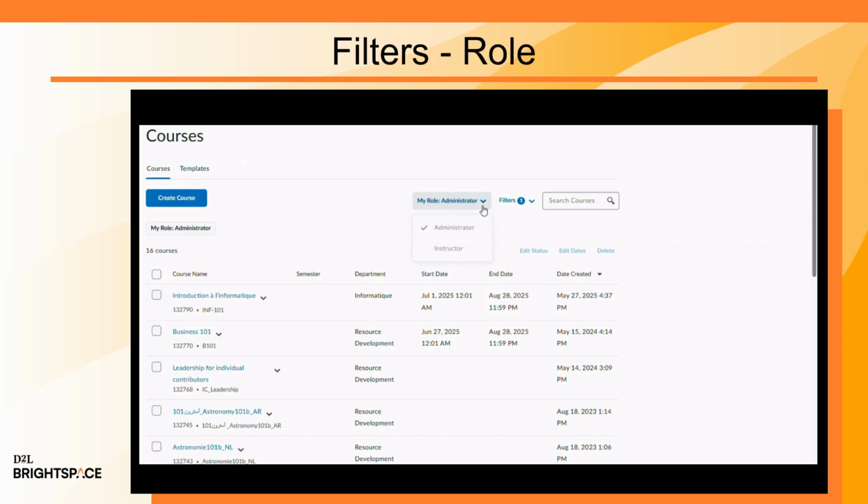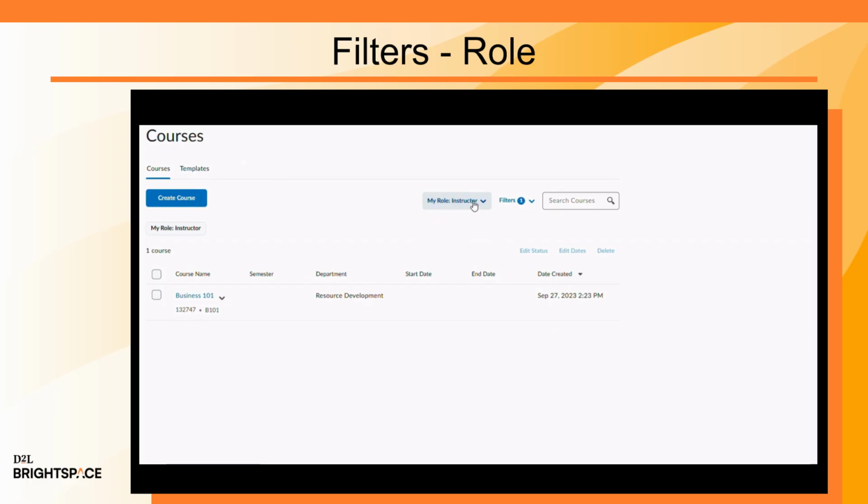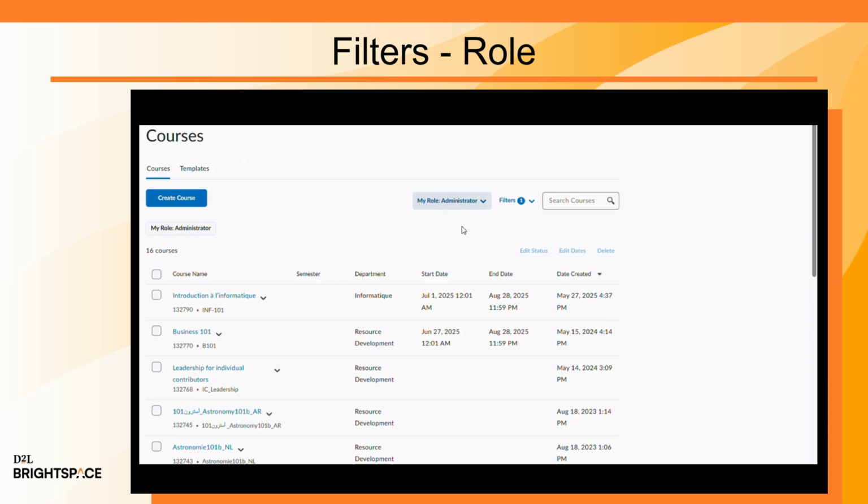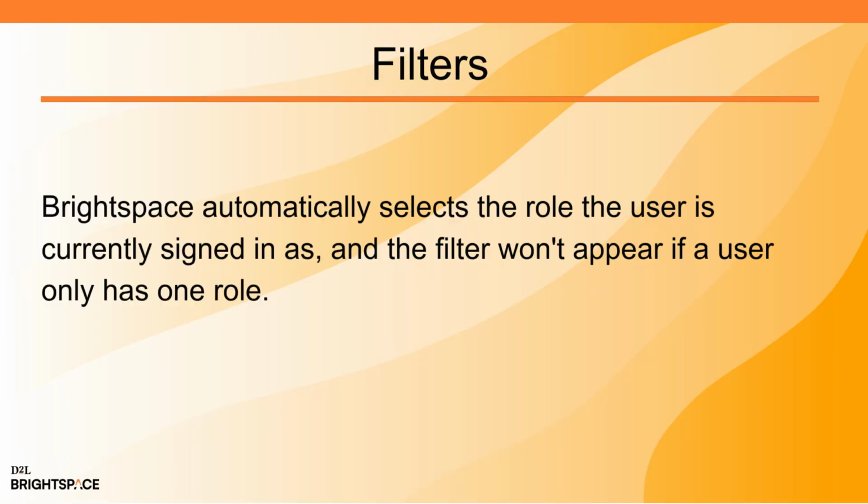Role filters appear when a user is enrolled in multiple courses with different roles and has access to the Manage Courses tool permission. Courses are filtered by each role. Brightspace automatically selects the role the user is currently signed in as. The filter does not appear if a user only has one role.